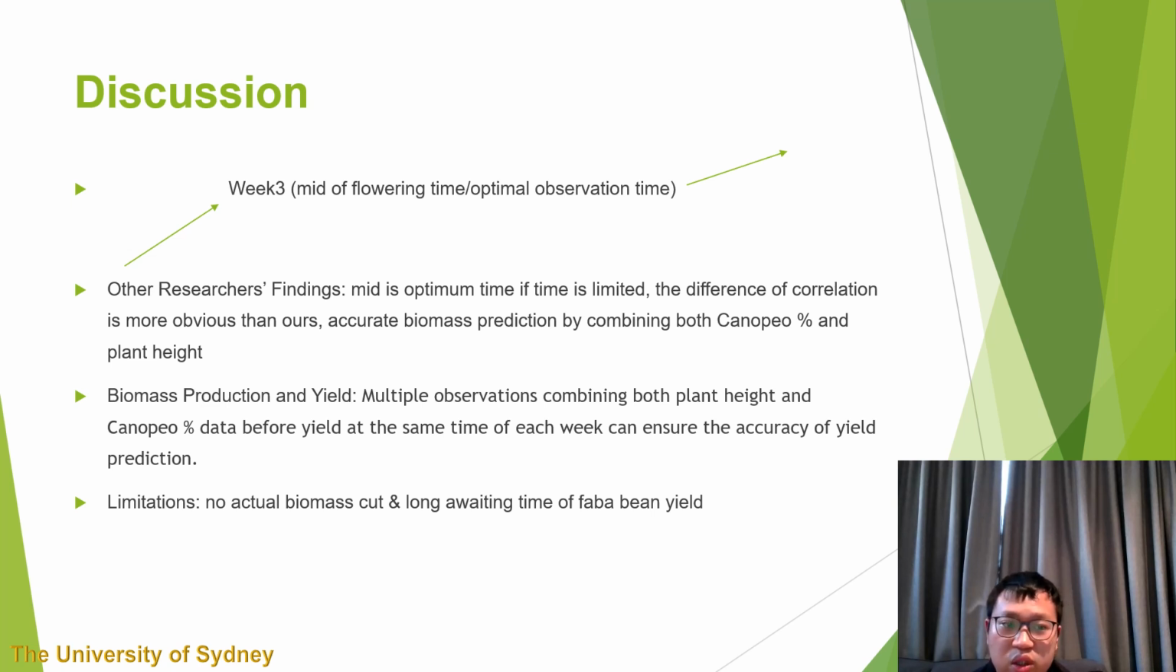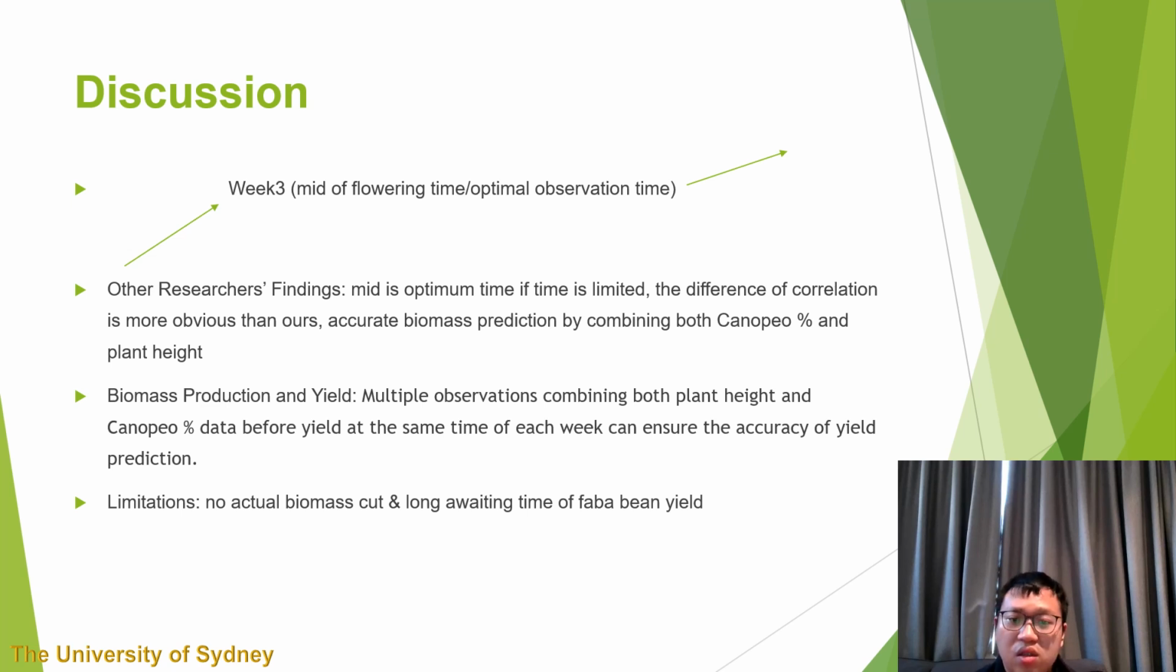The growth rate reached its peak in week 3, which was probably the middle stage of flowering, and it was the best time to observe. After that, the growth rate would slow down, though it was still at a relatively high level. From other research findings, we can conclude this point: the middle of flowering time is the optimum time to observe.